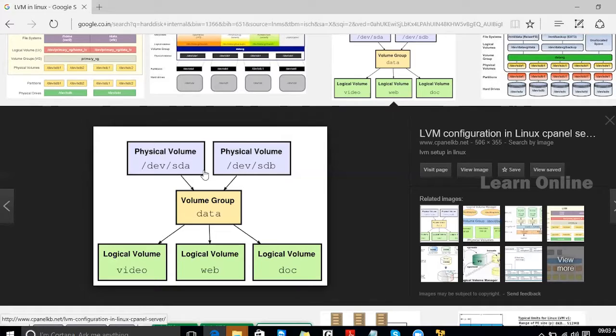Like we can create logical volume 1, logical volume 2, logical volume 3, and those logical volumes can be formatted further and mounted to any folder, and then used. From there onwards the process is common, but until there the process is slightly different compared to the traditional way. Now I'll show you that. One second.